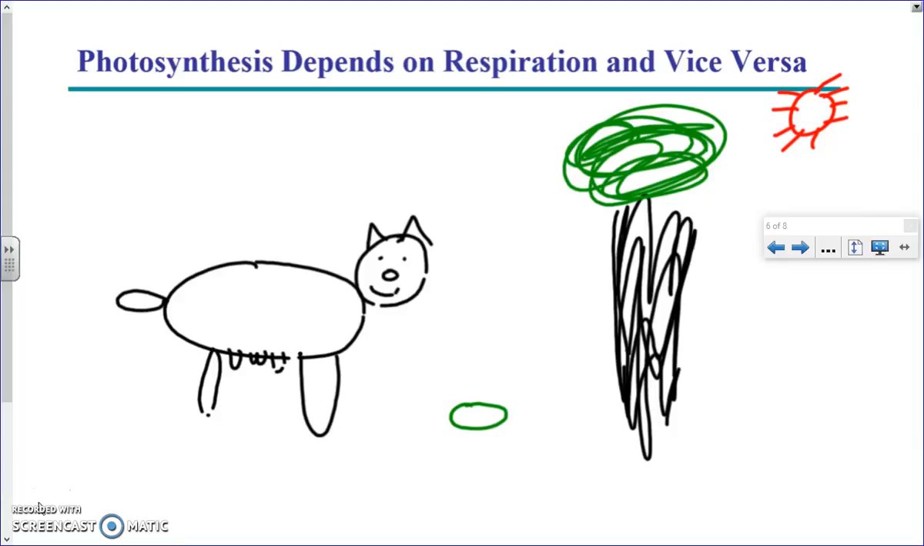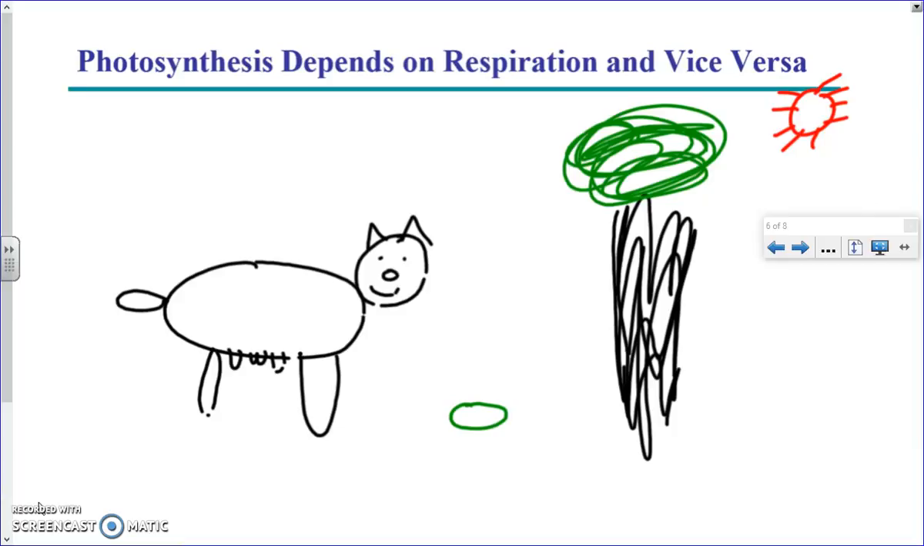One more thing that we need to talk about before we talk about the structure of the chloroplast is the relationship between photosynthesis and respiration and how one depends on the other. Welcome to the 9th grade lesson of this topic.